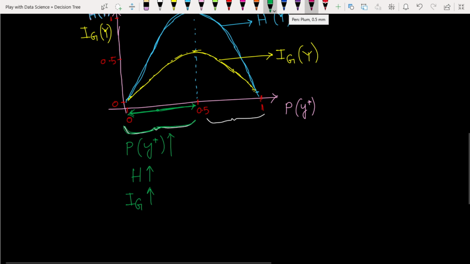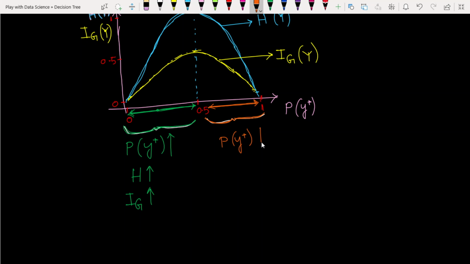Now let's see this region. I am using this orange color. Now see this orange region. In these regions our probability value for the class y plus is increased, but the main thing is that its entropy value is decreased in these regions, as well as Gini impurity value is decreased.